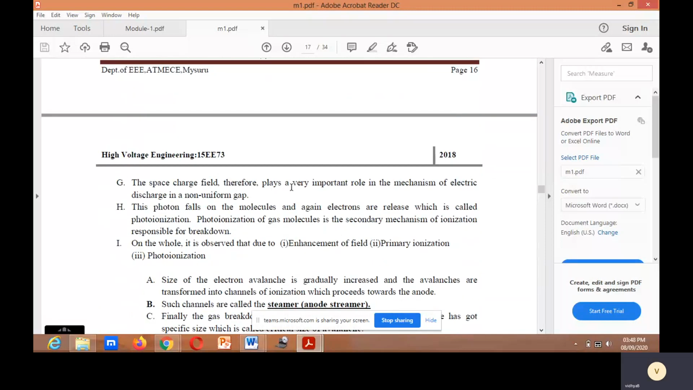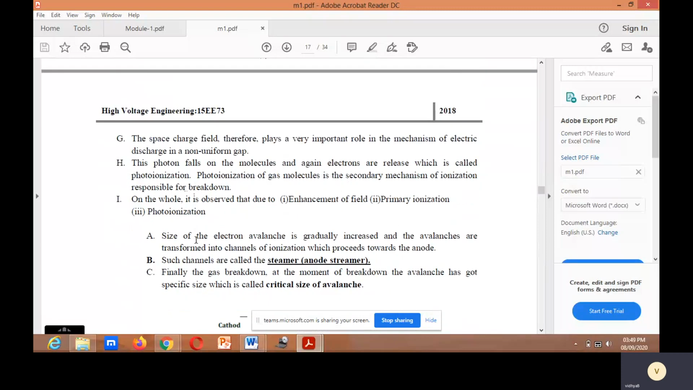Space charge field therefore plays a very important role in the mechanism of electric discharge in a non-uniform gap. This photon falls on the molecules and again electrons are released, which is called photoionization. Photoionization of gas molecules is the secondary mechanism of ionization responsible for breakdown. In this, we have observed enhancement of field, primary ionization, photoionization. On the whole, due to enhancement of field, primary ionization and photoionization, the size of the electron avalanche